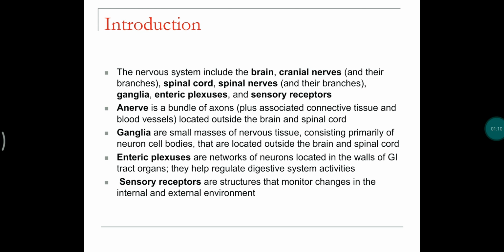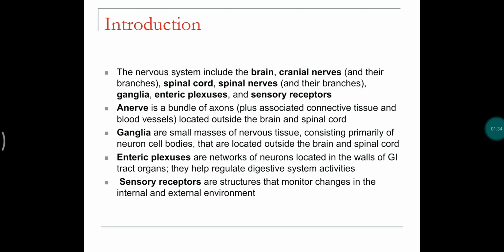These are all the organs that are present in the nervous system. A group of organs is collectively called a system. So in the nervous system we can see the brain, cranial nerves and their branches, spinal cord, spinal nerves, ganglia, enteric plexus, and sensory receptors.